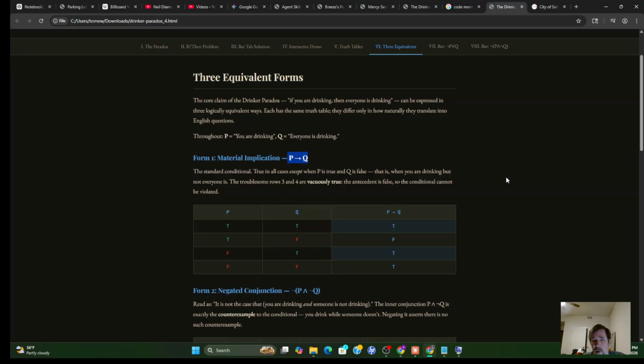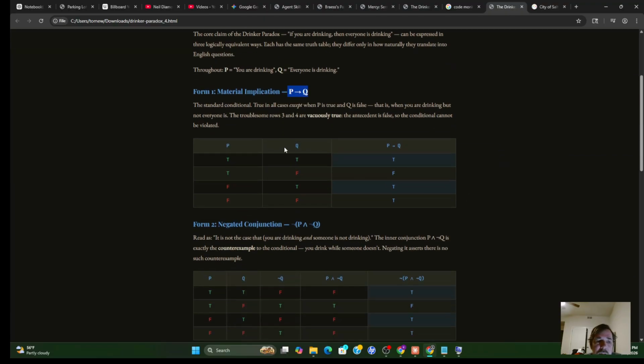So let's think about an unsound argument. And we'll ask the question, is a given argument unsound? If the premise is true and the conclusion is true, then it's true that the argument is not unsound. Now, if the premise is true and the conclusion is false, then the argument is unsound.